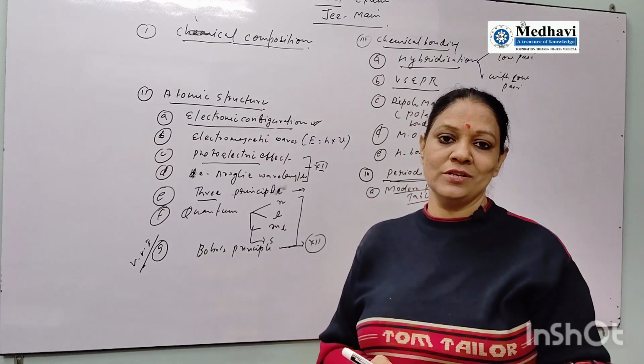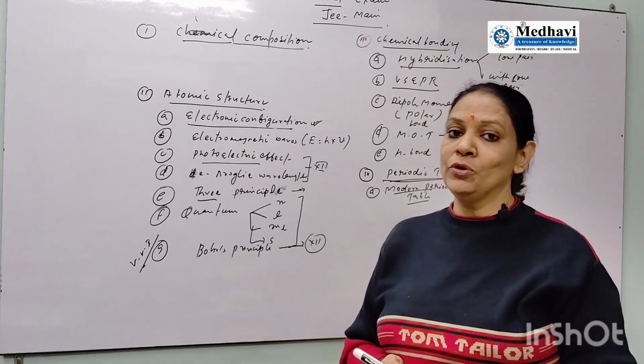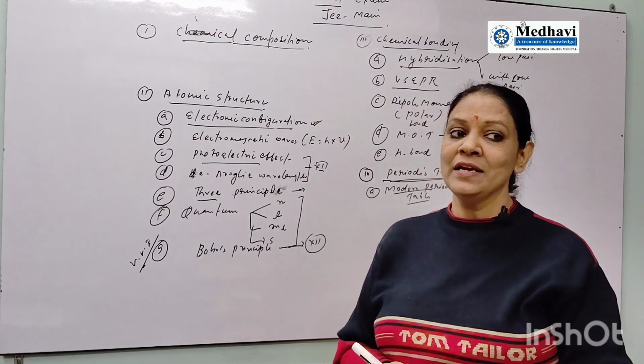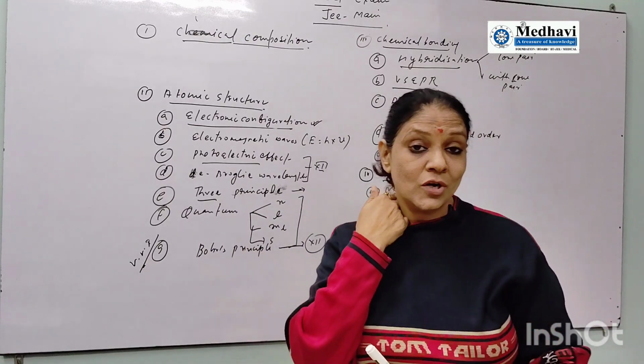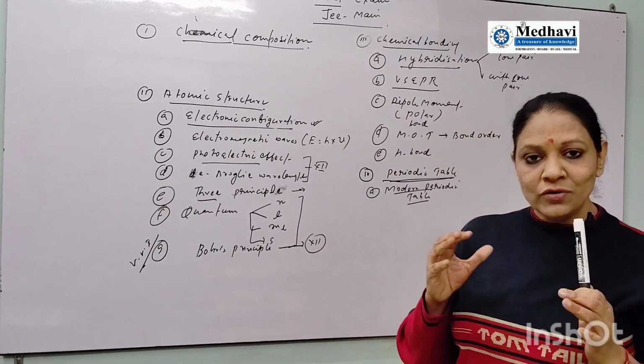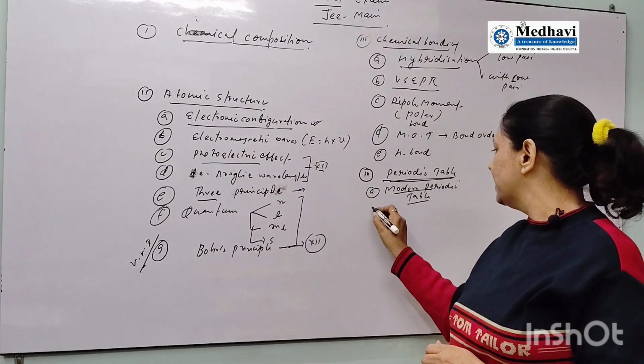Longest table, shortest table, group 1, group 2, its name, alkali, alkaline, NCERT book also it is given. But if your chemistry is not good, then I suggest you can see the Selena book. The very good information you get from that part. Then after that, modern periodic table.